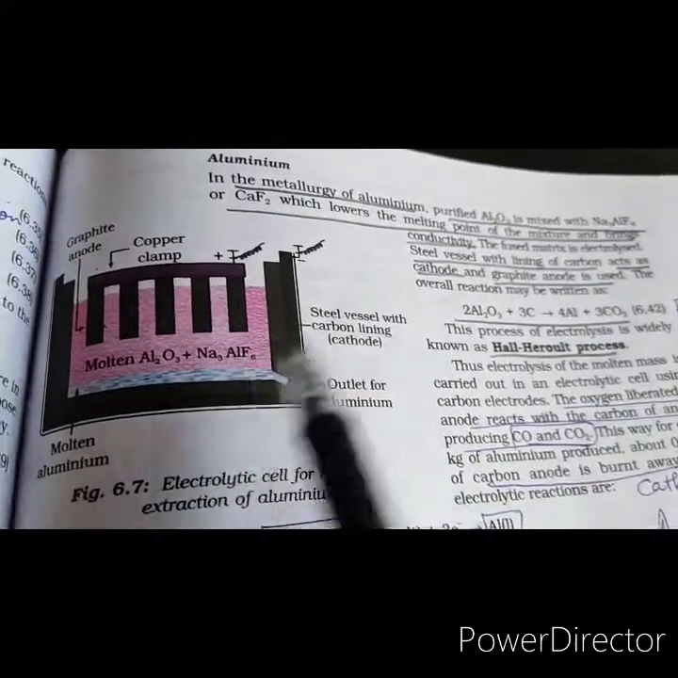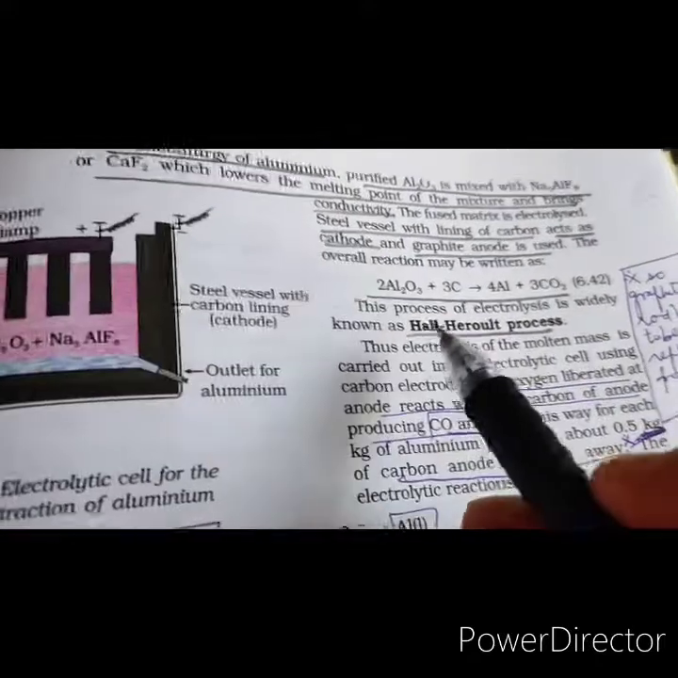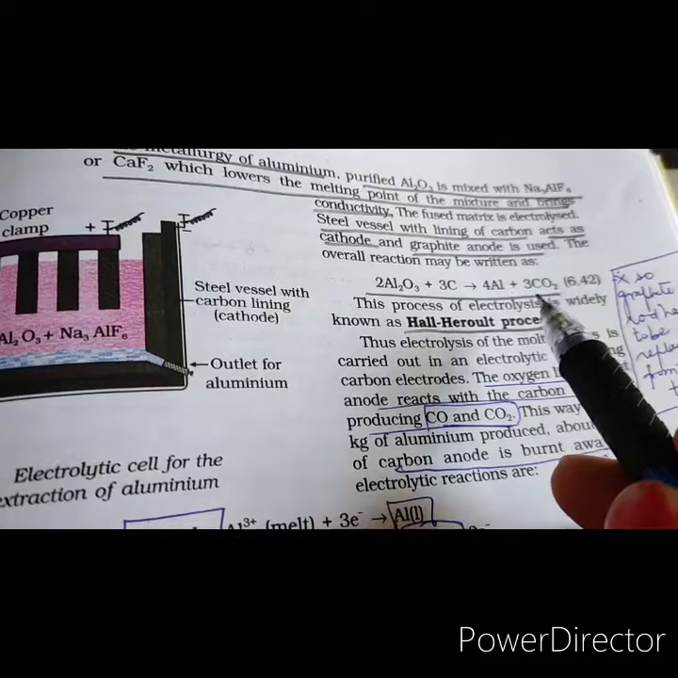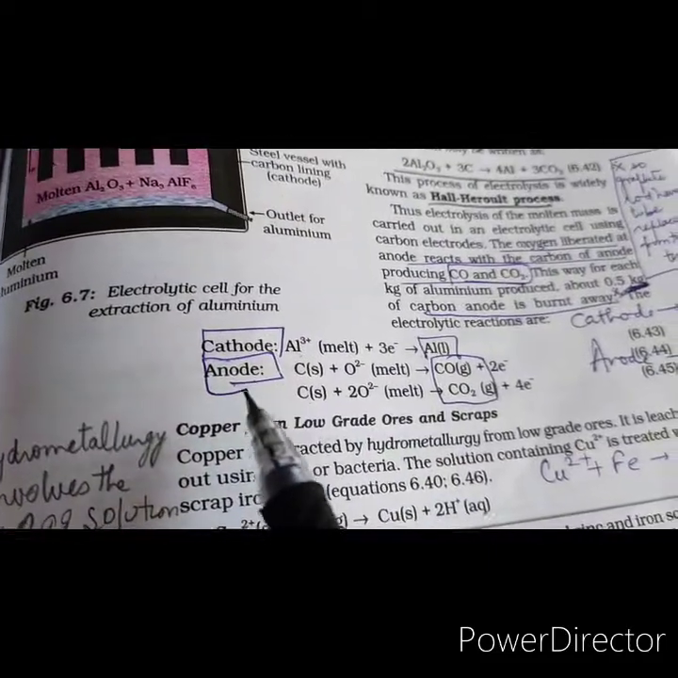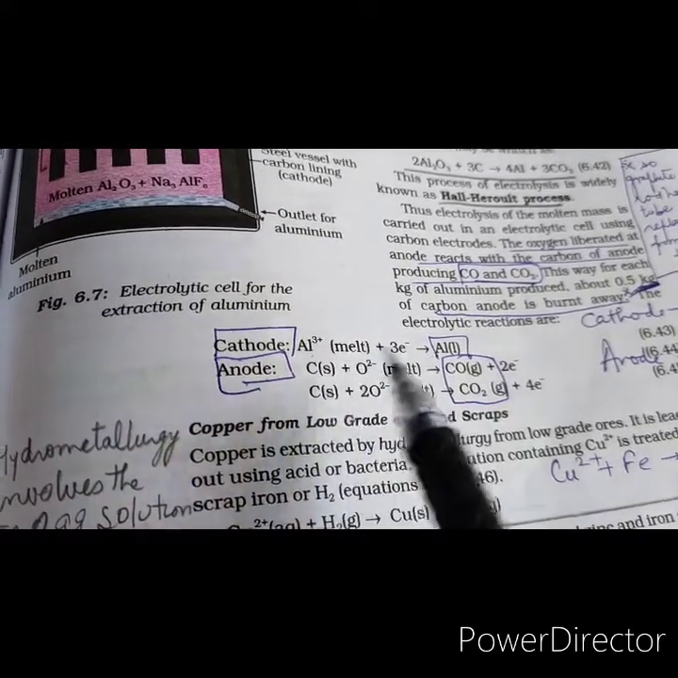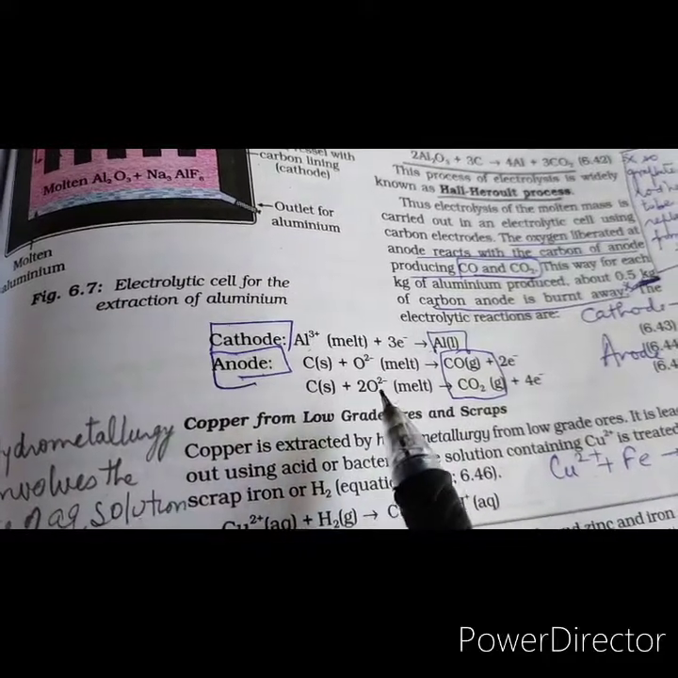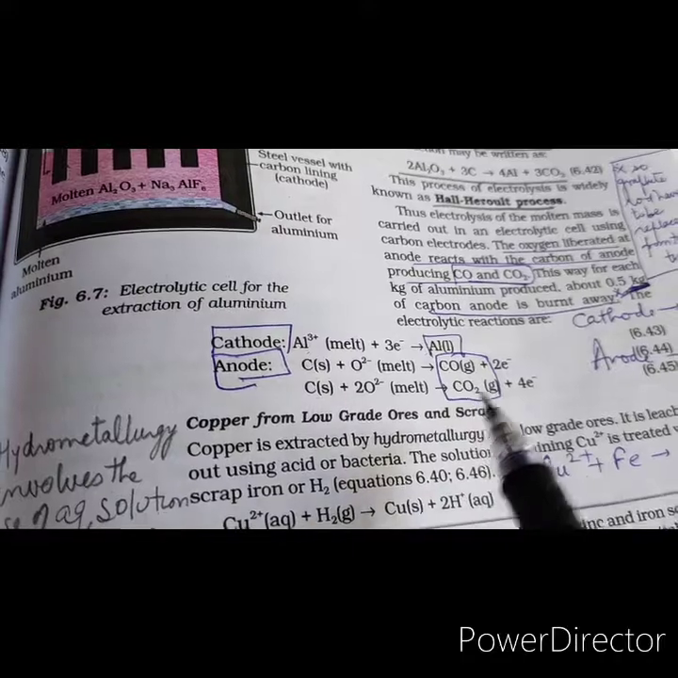So now this is the overall reaction that takes place in the electrolytic tank: alumina combines with carbon to form aluminium and carbon dioxide. These are the cathode and the anode reactions. At the cathode, reduction takes place, so aluminium ion takes 3 electrons to form aluminium, and at the anode, oxidation takes place. There is a formation of carbon monoxide and carbon dioxide.